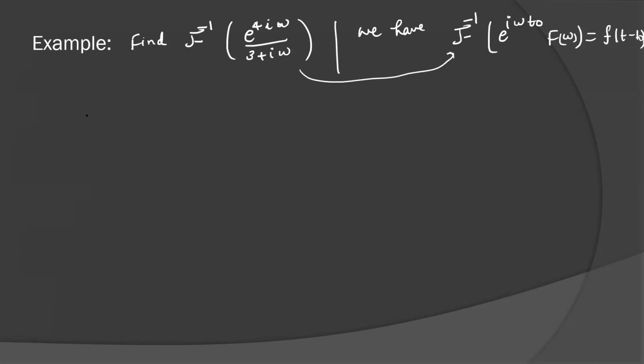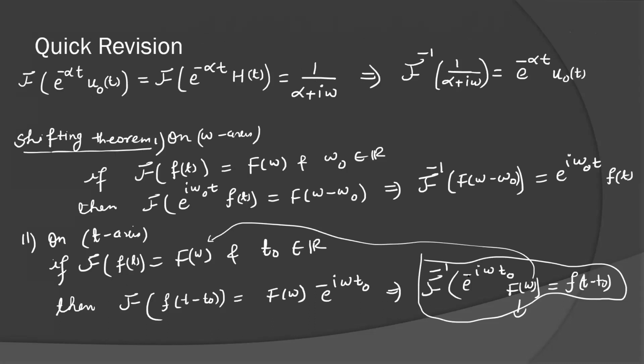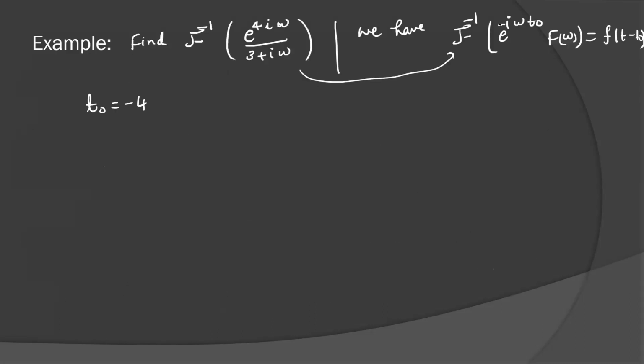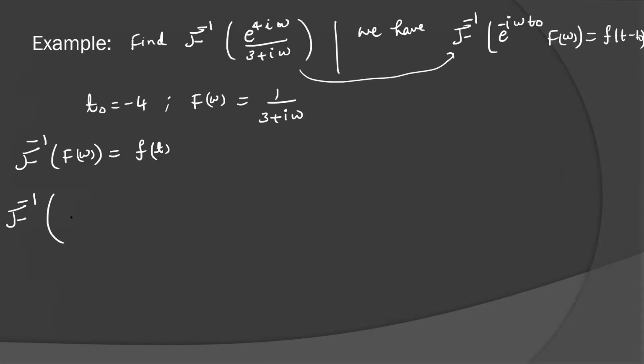You have t naught equal to minus 4. If you compare e to the power 4i omega with e to the power, see here, it was minus i omega t naught, so t naught is minus 4. And if you compare F(omega), you have 1 over 3 plus i omega. And from F(omega) you have an important result: Fourier inverse of F(omega) is nothing else than f(t), because Fourier of f(t) is F(omega). Now let's see the Fourier inverse of firstly F(omega), that is 1 over 3 plus i omega.